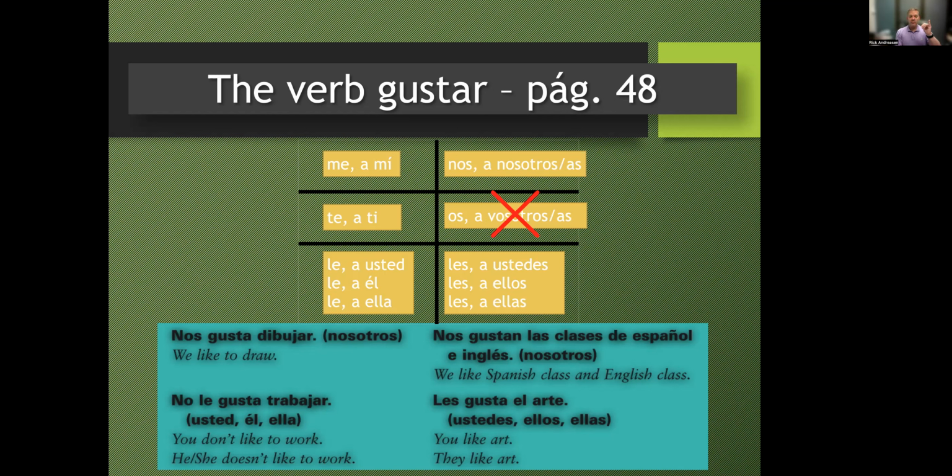So to summarize, the me, te, le, nos, os, and les is not optional. It's always mandatory to be in these sentences. And then you can clarify by adding a mí, a ti, a usted, a él, a ella, a nosotros, a vosotros, a ellos, ustedes, ellas. And then gustar is the verb, but the subject is a thing that's doing the pleasing. And so the verb gustar conjugates according to what that subject is, singular or plural.